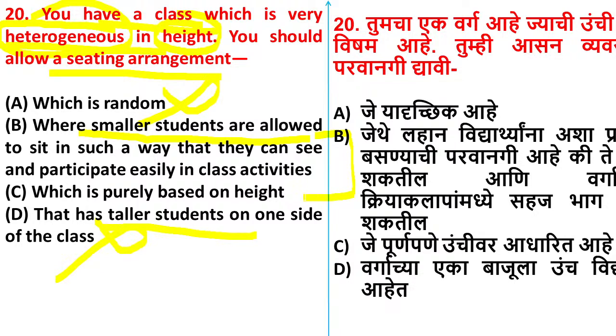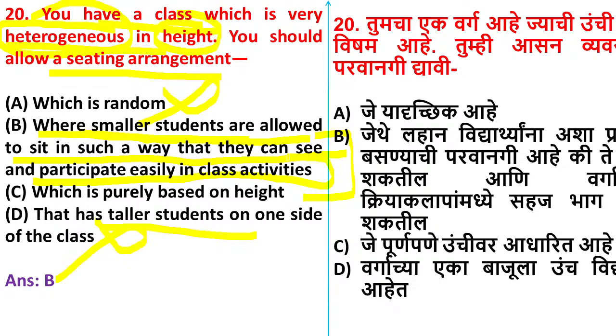You think that both the options are correct, yes or no? So think twice, think thrice, and easily you will get the answer. Imagine you are in a classroom. If you have arranged the classroom based on height, how do you feel? Yes, option B is correct, where smaller students are allowed to sit in such a way that they can see and participate easily in class activities. Why is the teacher giving importance to smaller students, the students with less height?